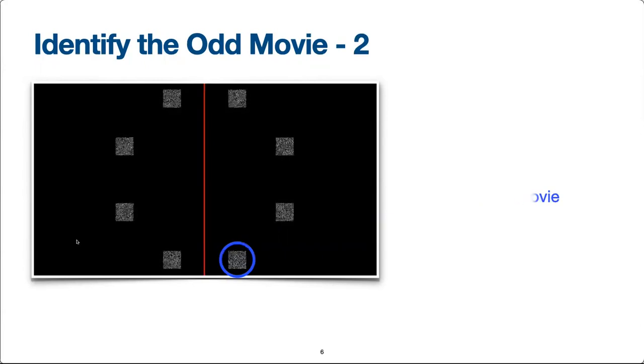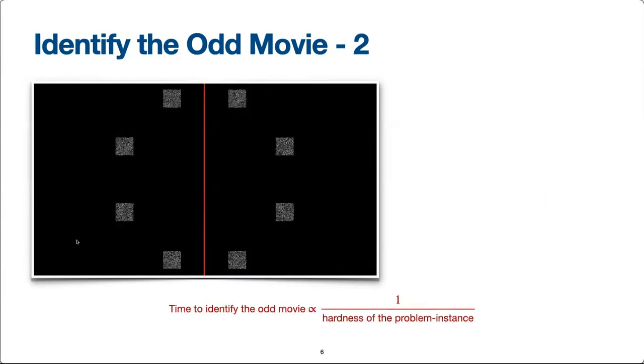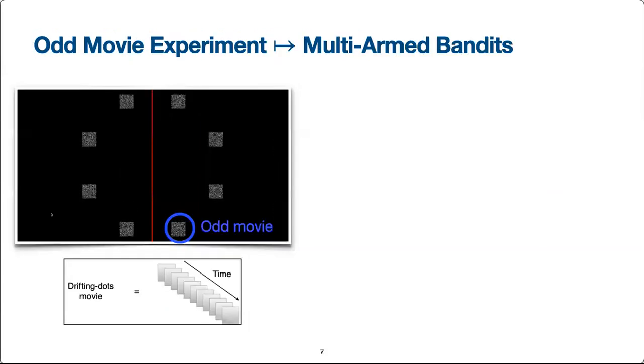One may therefore hypothesize that closer the drifts of the odd movie and the non-odd movies are, the harder the problem instance is, and therefore the longer it takes to find the odd movie. Can this inverse relationship be captured precisely in a mathematical form? In our paper, we show that the answer is yes.